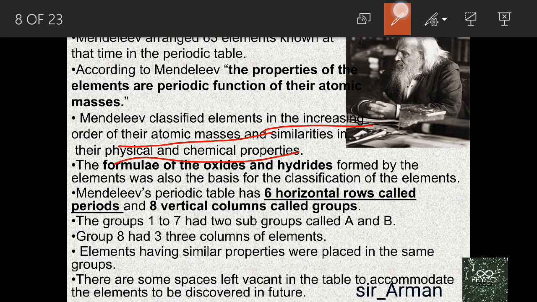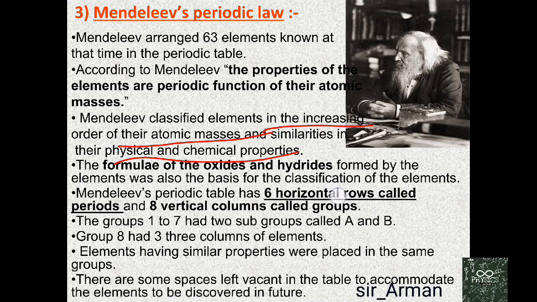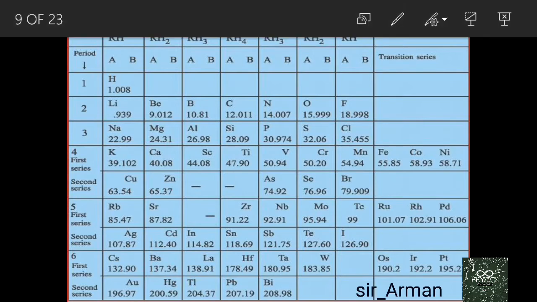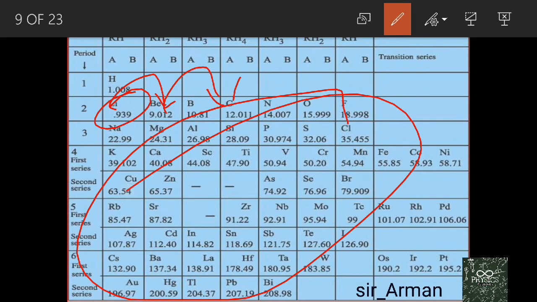So if we try to react these given elements, suppose I try to react lithium with beryllium, it might be difficult. Similarly, if I try to react beryllium with boron, or suppose I take any of the elements and try to react it with all the elements in the periodic table, it will be very difficult. Some reactions might happen, some will not happen.